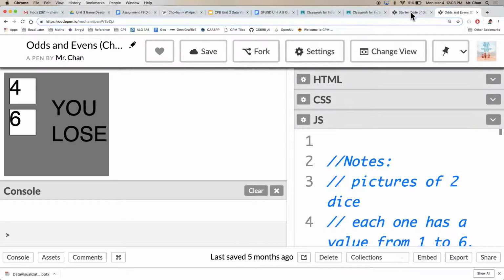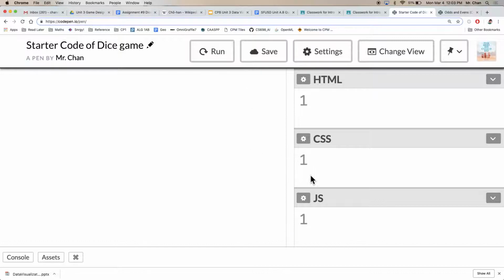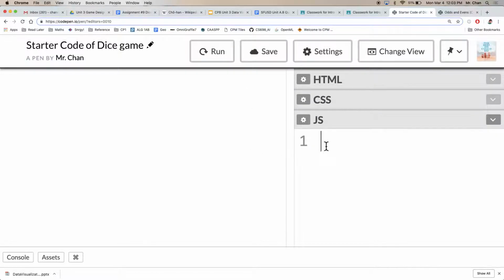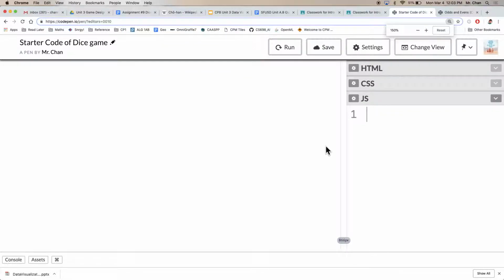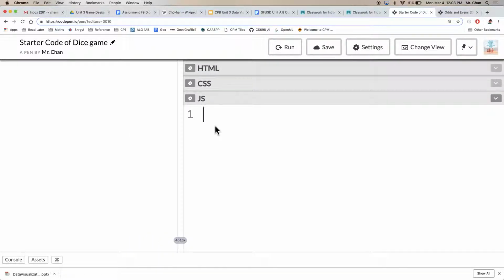Okay, so before we start coding, this is one of our larger assignments, and most of the time I hand it to you. But if you are starting from scratch, one really good idea is to map out what the parts are and how we organize this rather large program. So give me some suggestions. What are some things we'll need to do in order to accomplish this odd-even game?